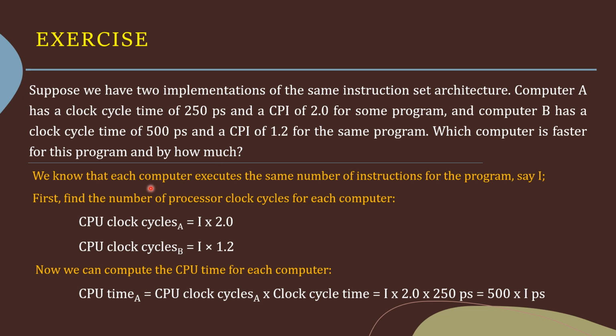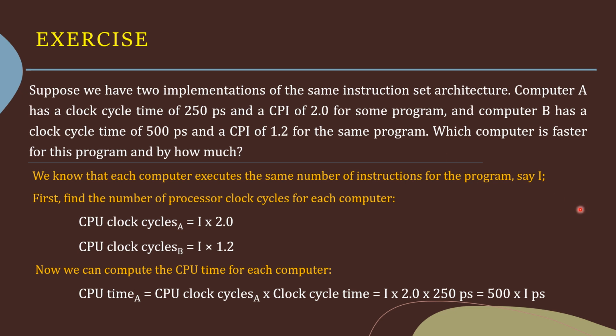We know that each computer executes the same number of instructions for the program, say I. We are executing the same program on computer A as well as on B, and the program consists of the same number of instructions.